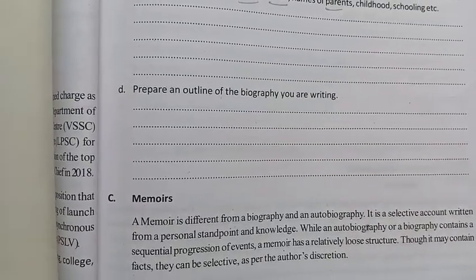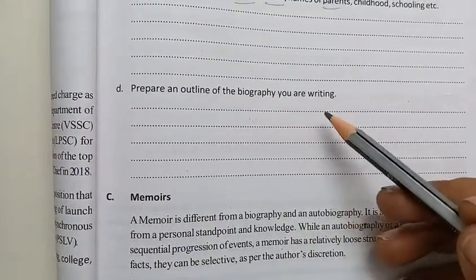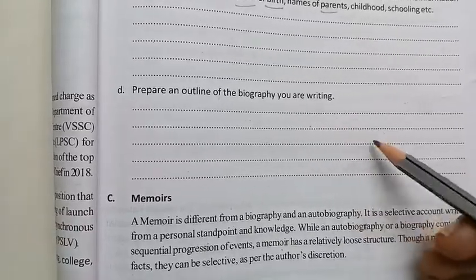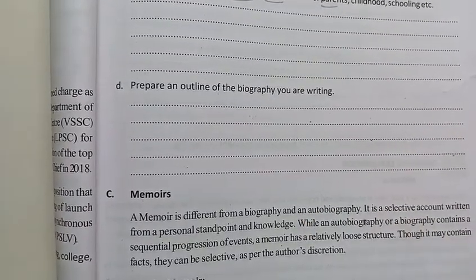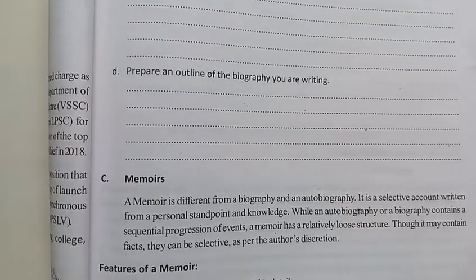So again, what will be the outline? Place of birth, then the parents, childhood days, schooling. All this becomes about a person. You have to write an outline for the biography.